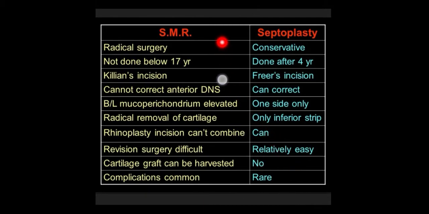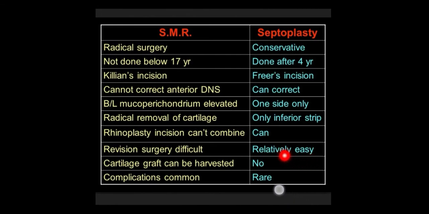Let us revise again. Septoplasty is a conservative procedure, can be done after 4 years. The incision is Freer's incision. It can correct an anterior deviation. Only on one side the mucoperichondrium flap is elevated. Only an inferior strip of cartilage is removed. A rhinoplasty incision can be combined. Revision surgery is easy, and a cartilage graft cannot be harvested.